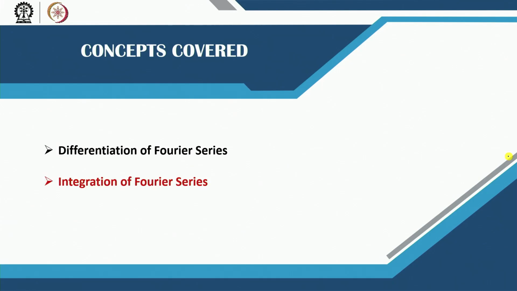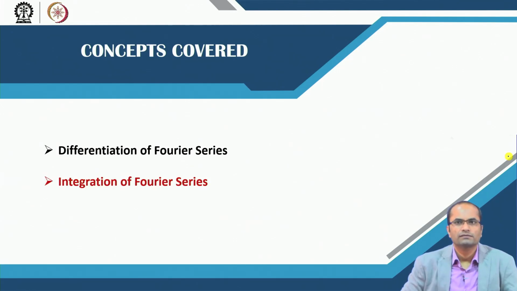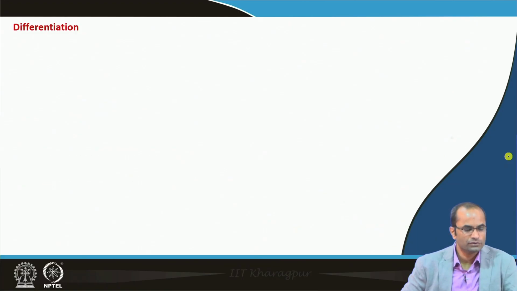Then we will move to the integration part, and again address whether we can integrate the Fourier series of a function f, and the new series will be the Fourier series of the integral of f. First, we will start with the differentiation part.